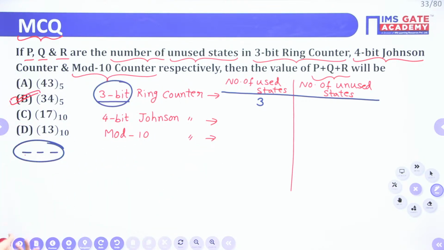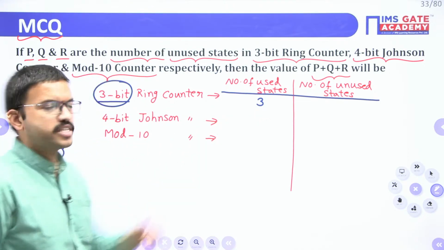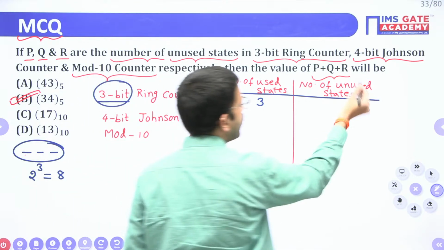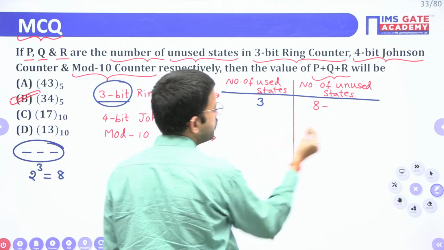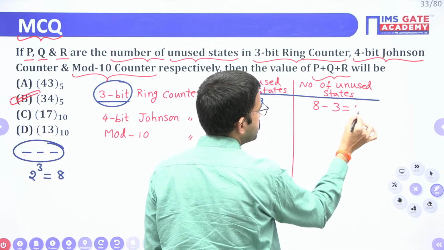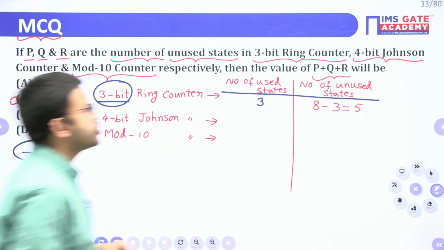You will get total 8 combinations, right? So the total number of states possible is 2 power 3, which is 8. But with the help of this counter, we are getting only 3 states. So the number of unused states is 8 minus 3, which is equal to 5. That 5 is, according to this question, P.